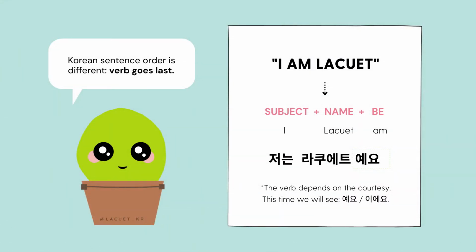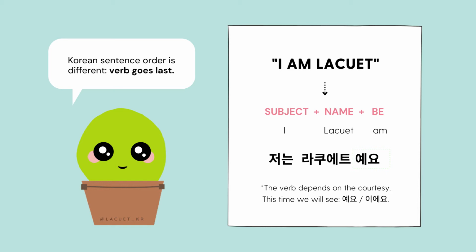To answer the question we have to notice that the Korean sentence order is different. In Korean, the verb goes last. That's why we need to change the order to subject, name and verb, to be in this case. So, if we want to say "I am Laquant," I'll change it to "I Laquant am," which in Korean would be: 저는 라쿠에트예요. The verb depends on the courtesy.